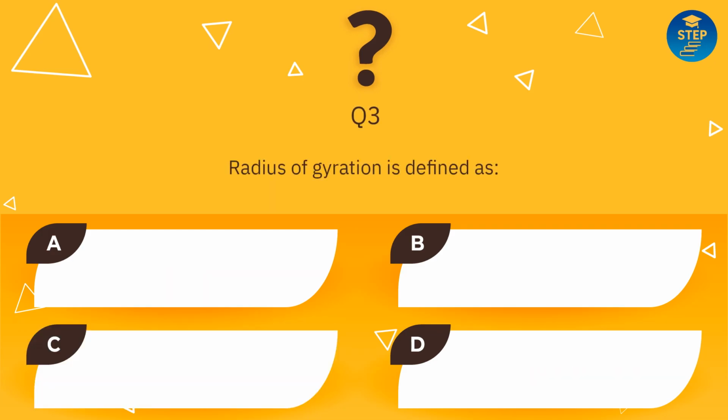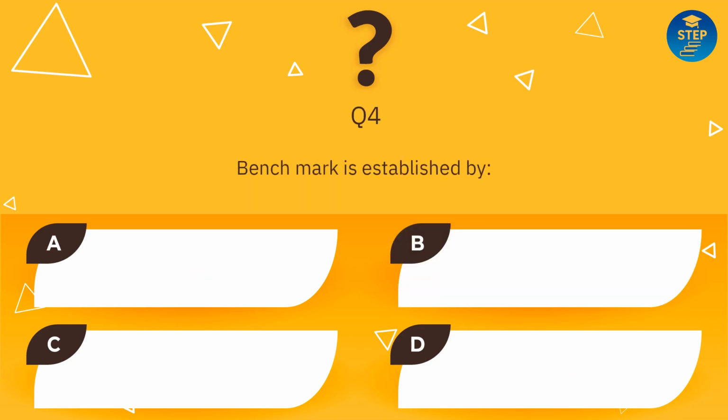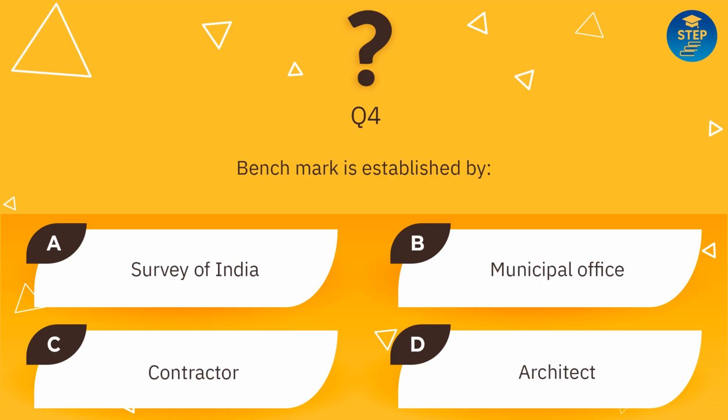Radius of gyration is defined as: 1 divided by a, the square root of I divided by a, a divided by I, the square root of a divided by I. Answer is the square root of I divided by a. Benchmark is established by: Survey of India, Municipal Office, Contractor, Architect. Answer is Survey of India.